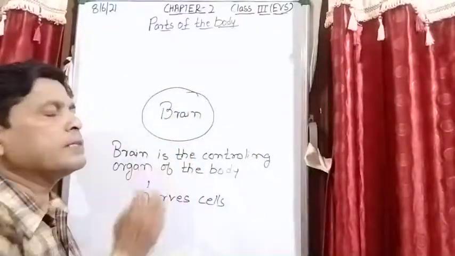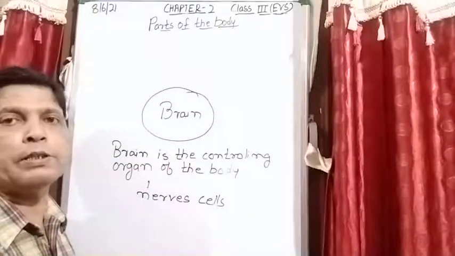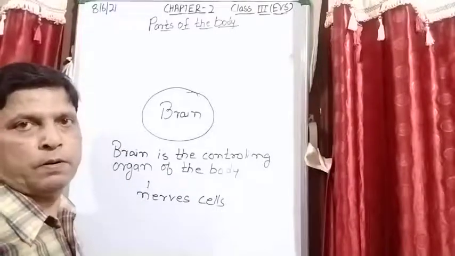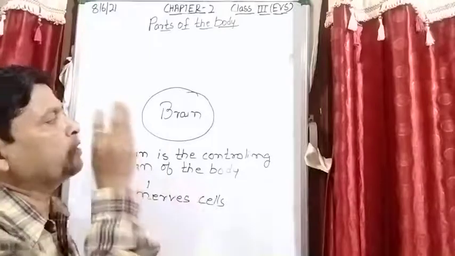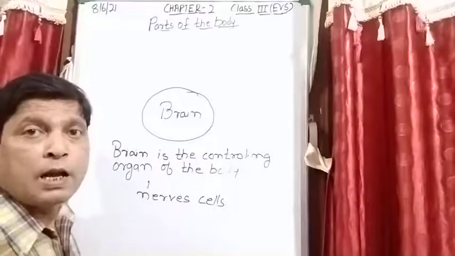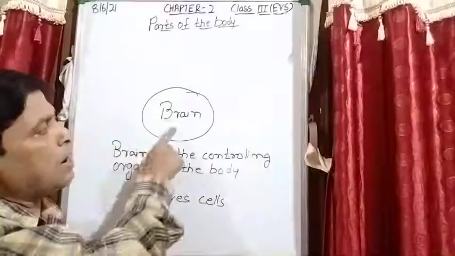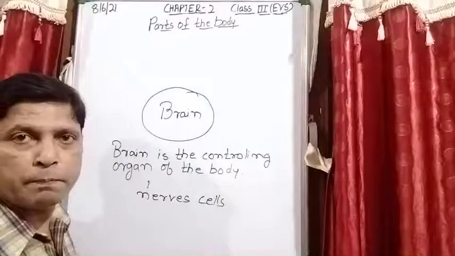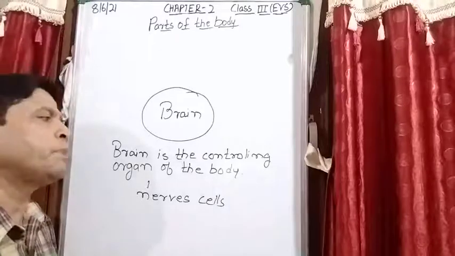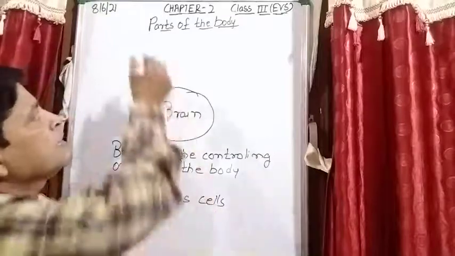So that is the reason we say that the brain is very powerful, it is a controlling organ of the body, and any action that we perform, whether you are thinking, whether you are studying, whether you are playing, jumping, walking, dancing, anything, all the actions are performed by your brain. Is it clear? Because the next topic which I will discuss with you, that is the sense organs.